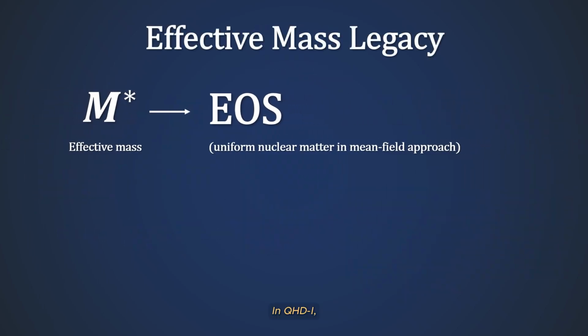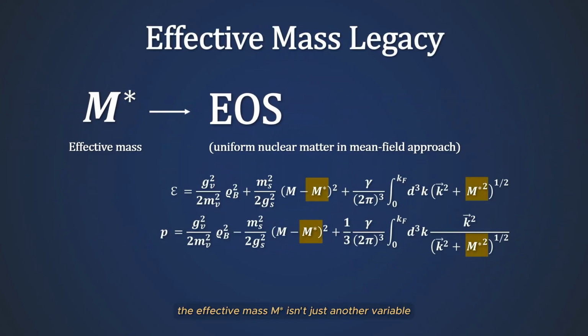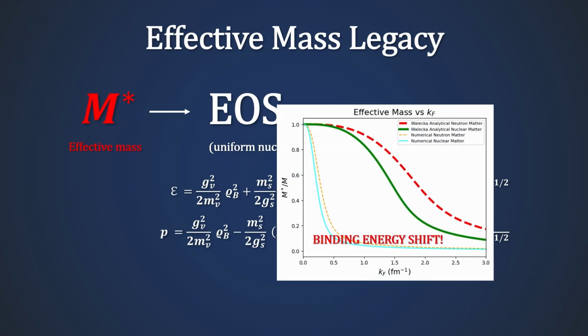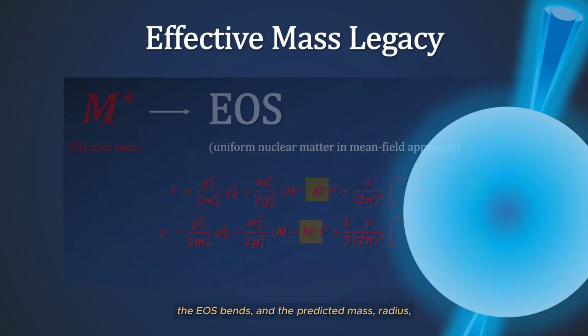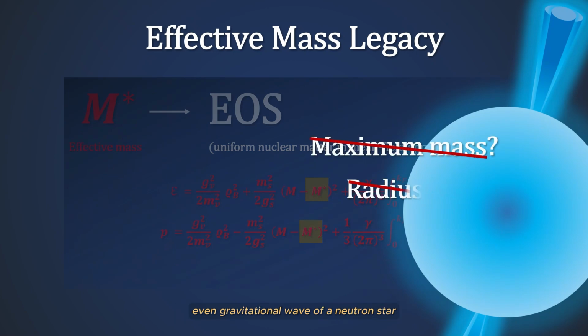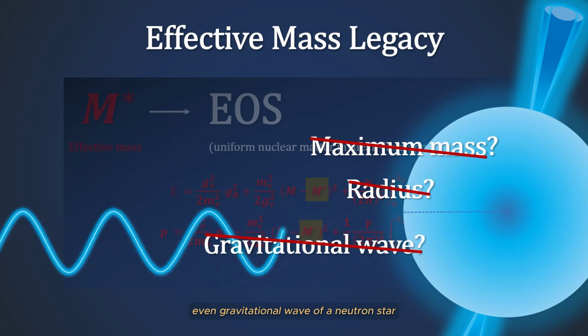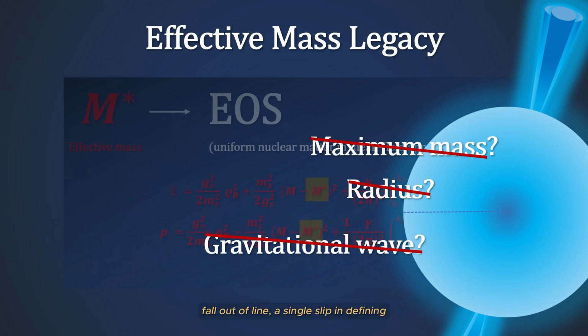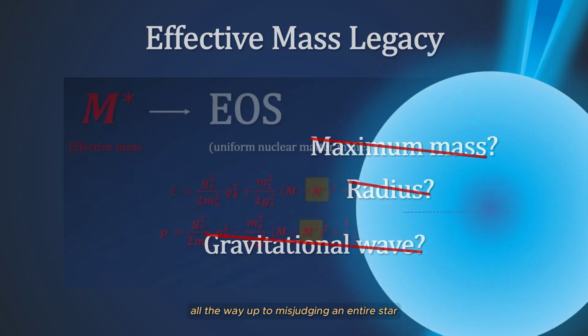In QHD-I, the effective mass m star isn't just another variable, it's a thread that holds the whole picture together. Get it wrong and the binding energy shifts, the EOS bends, and the predicted mass, radius, even gravitational wave of a neutron star fall out of line. A single slip in defining m star can cascade into a completely wrong interpretation of the nuclear world, all the way up to misjudging an entire star.